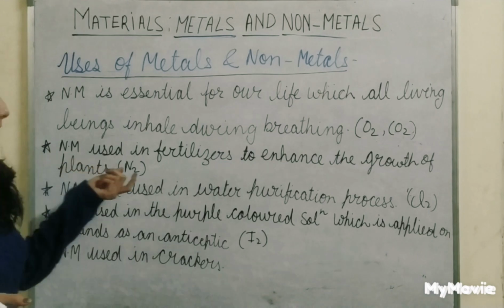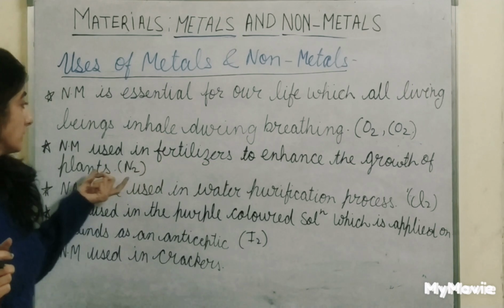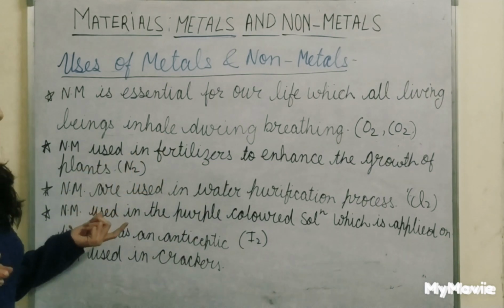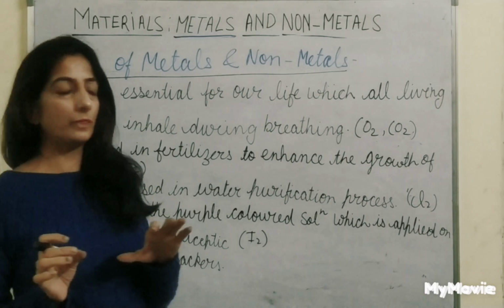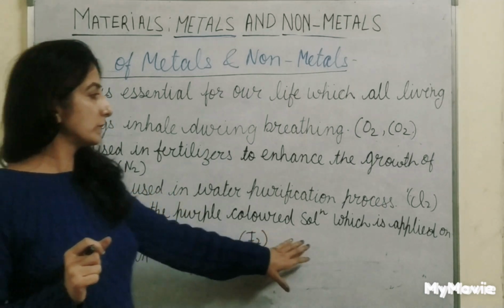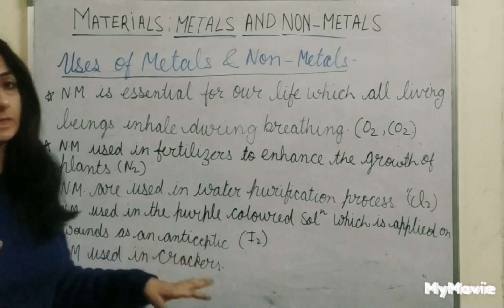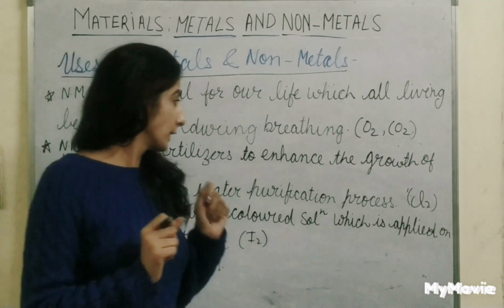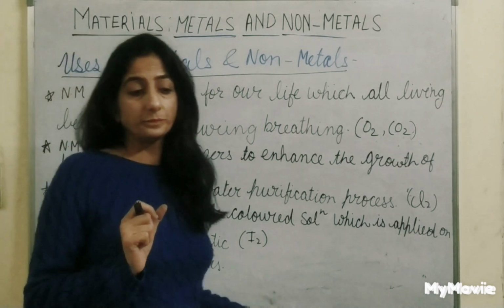Next, non-metals are used in fertilizers to enhance the growth of plants. That is nitrogen. Non-metals are used in the water purification process. That is chlorine. Non-metals are also used in the purple colored solution applied on wounds as an antiseptic. That is iodine. Iodine is present in antiseptics. And next, a non-metal is also used in crackers.